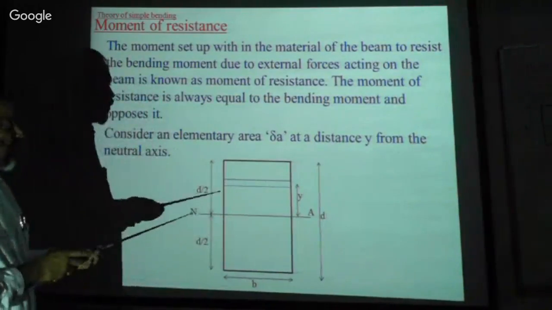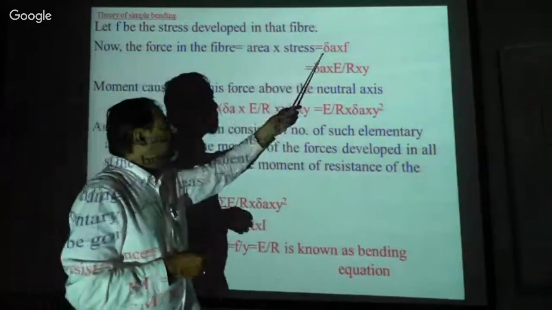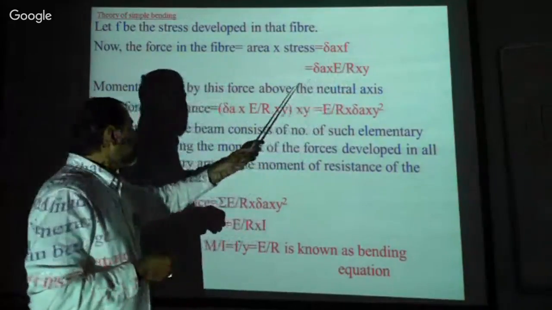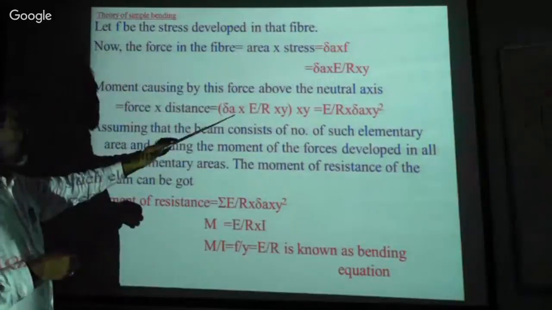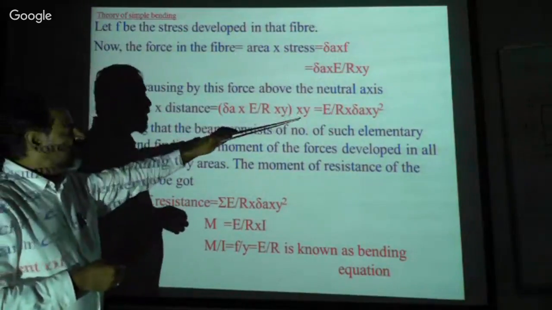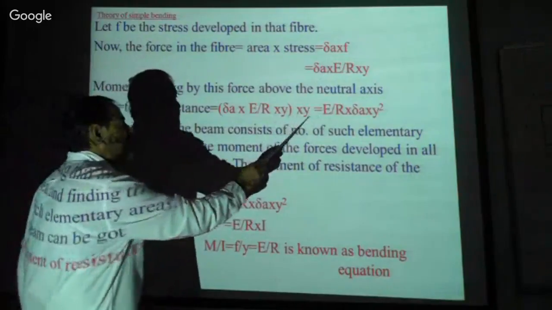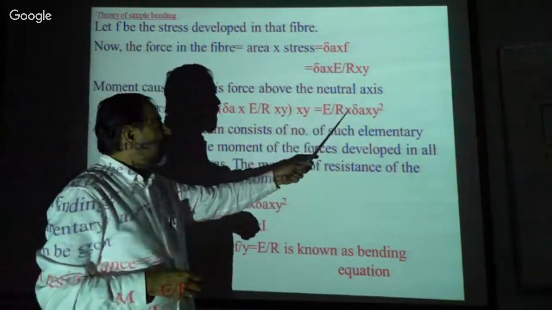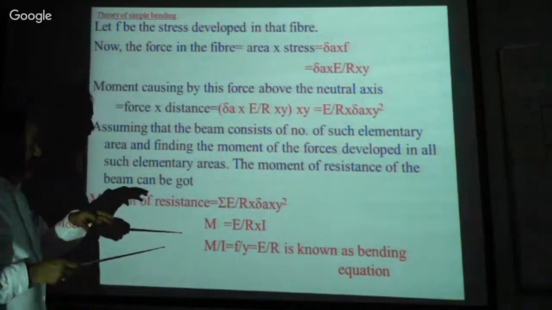Now, the force we have calculated, I will convert this force into this form, and that force multiplied by distance, isn't it? This is the simplified form of this equation, that is E by R into delta A into y square, isn't it? Now see, if you go back,